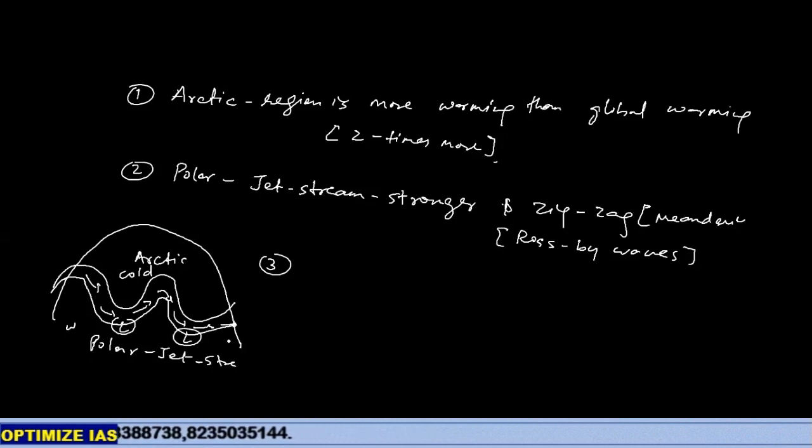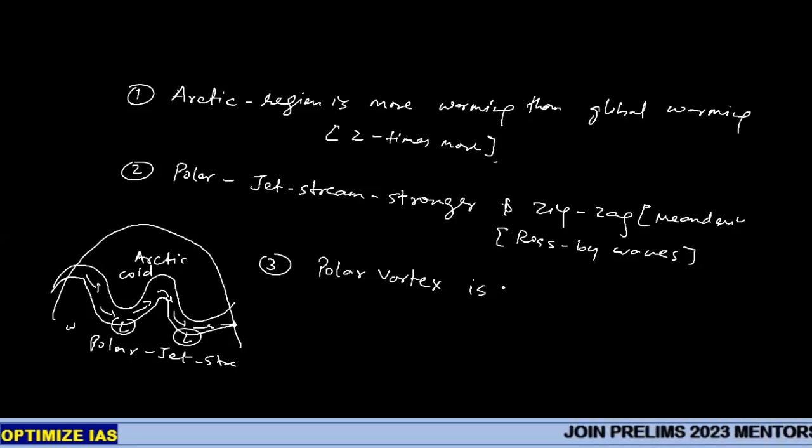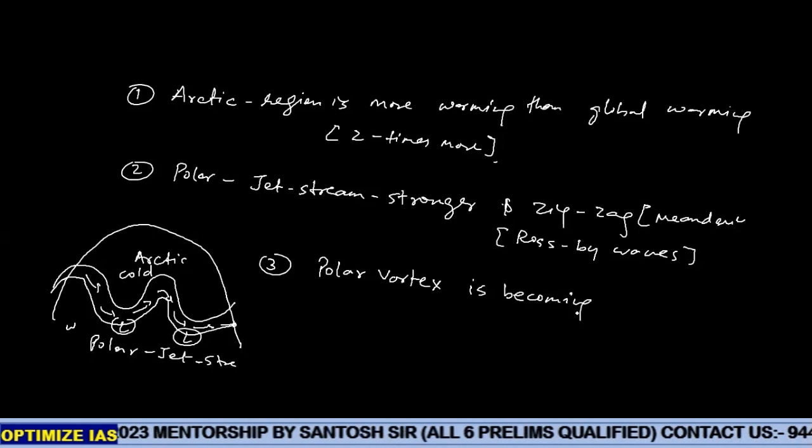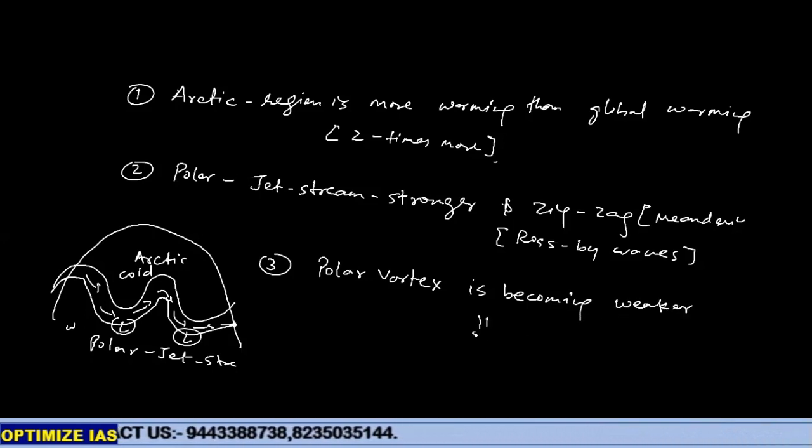As a result, more and more low pressures get developed. As well as the polar vortex of the northern and southern hemisphere is getting weaker. All these three technical reasons are increasing the intensity and frequency of